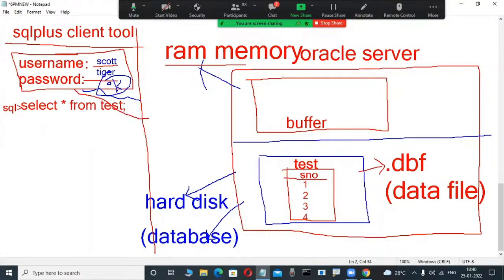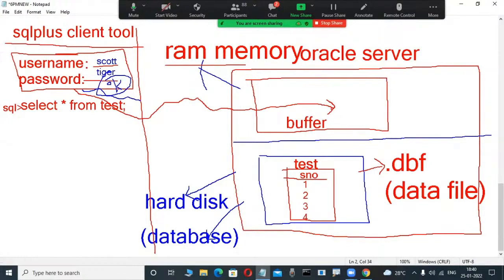Now this tool first checks whether the requested table, test, is available in a memory area, in a buffer. This is the database buffer cache. Here it will be checking. Now suppose this test table is not available in this buffer. Where is the table available? In the hard disk only.